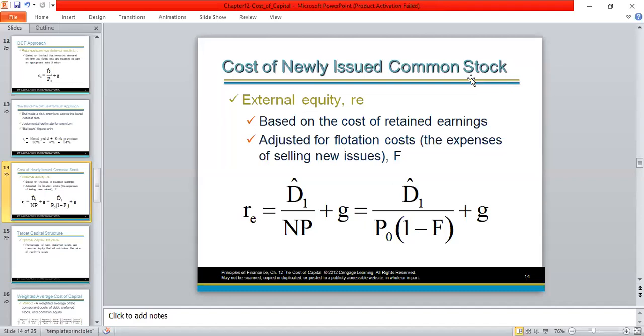And to that we add the capital gain rate, or the rate represented by growth rate, G. So this is how we calculate the cost of new ordinary shares. I repeat that cost of new ordinary shares is equal to dividend yield. Dividend yield is next year's dividend divided by net price. In other words, D1 divided by P0, net of flotation cost, and to that we add the capital gain rate, which is represented by growth rate.